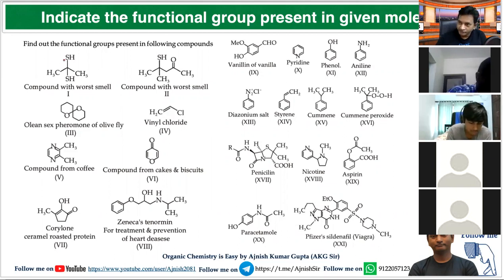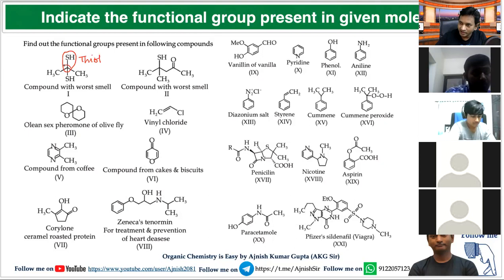Now tell me, which functional group is present in this molecule? Thiol. Very good. Carbon single bond is connected with SH. SH is called thiol. One thiol here and another thiol here, so two thiol groups are present in this molecule.